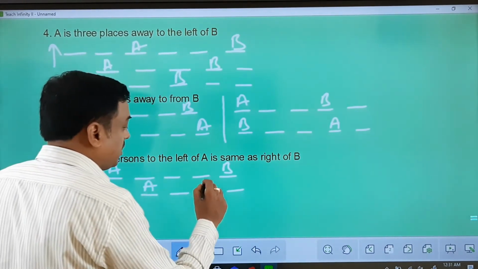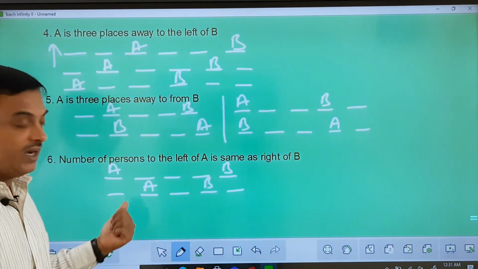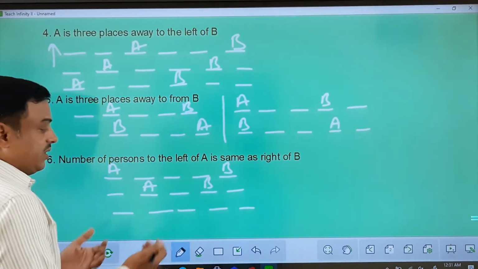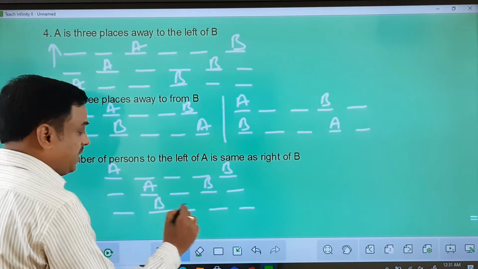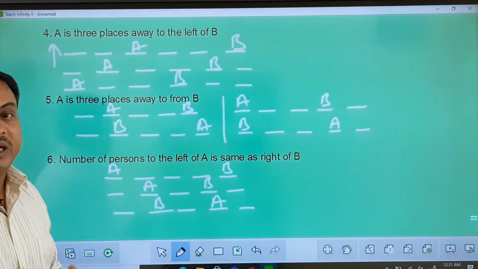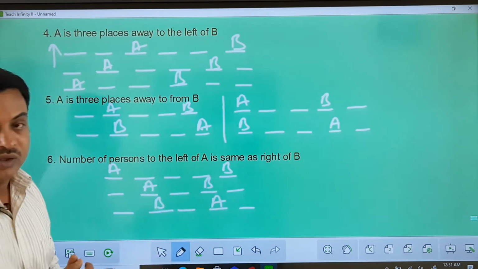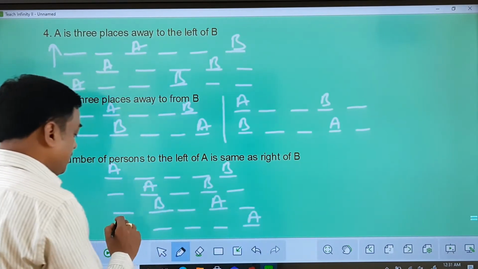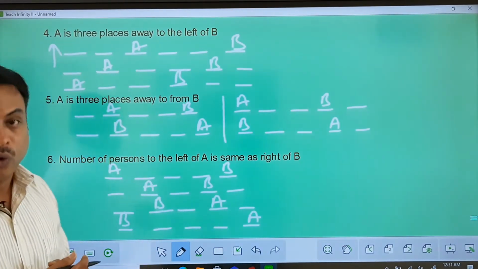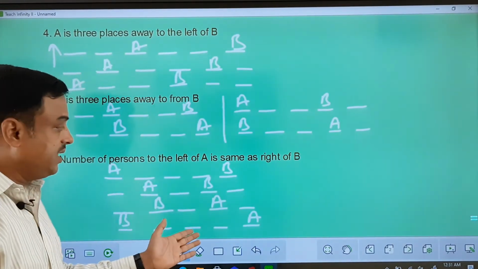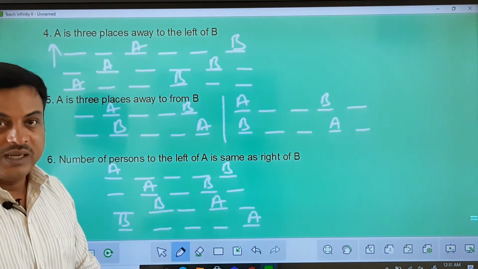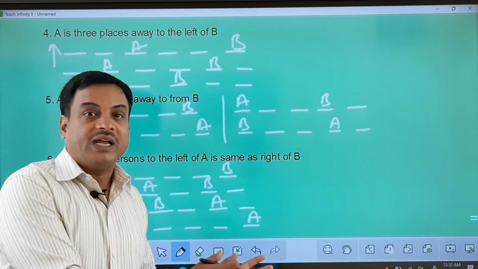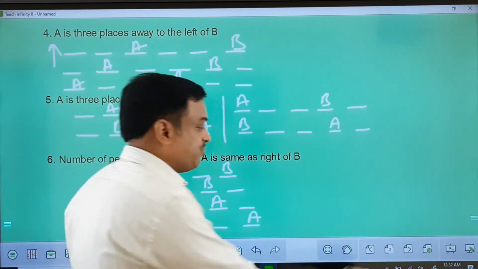Then taking A and B here, number of people on the left of A is 1, right of B is again 1. Next possibility which I find here, based on the number of people I have to arrange, if I take B here, this can be A. Number of people on the left of A, 1, 2, 3, on the right of B is also 3. And the last one, 1, 2, 3, 4, 5, if I take A here, B can be placed here. Number of people on the left of A is 4 and the right of B is again 4. So you can see I got multiple arrangements here based on the statement. Here, number of people on the left of A, right of B does not mean that A is on the left and B is on the right. So please make a note of these points.